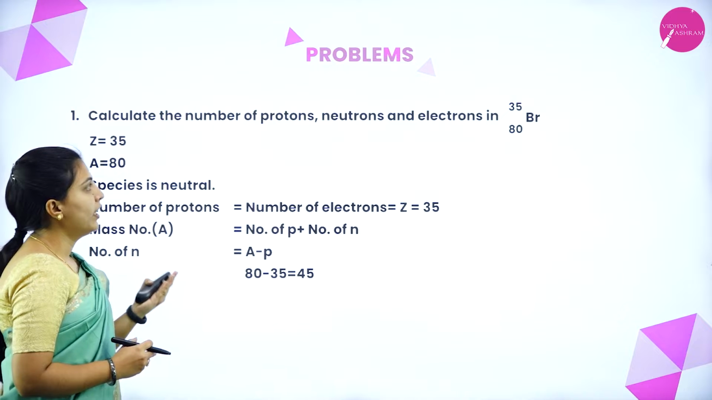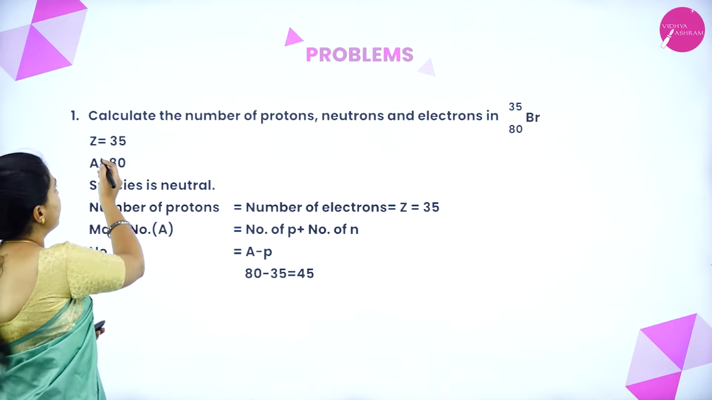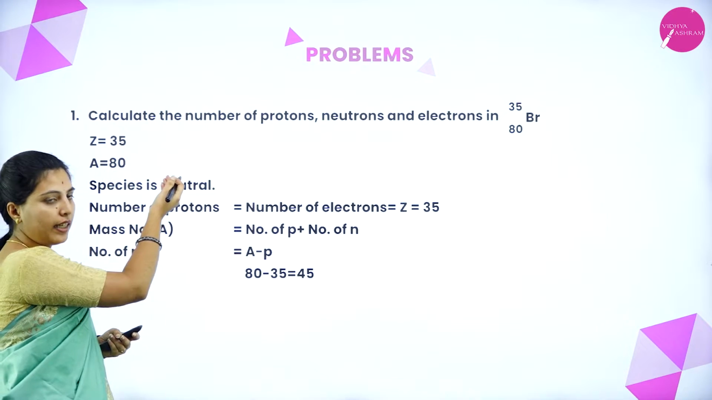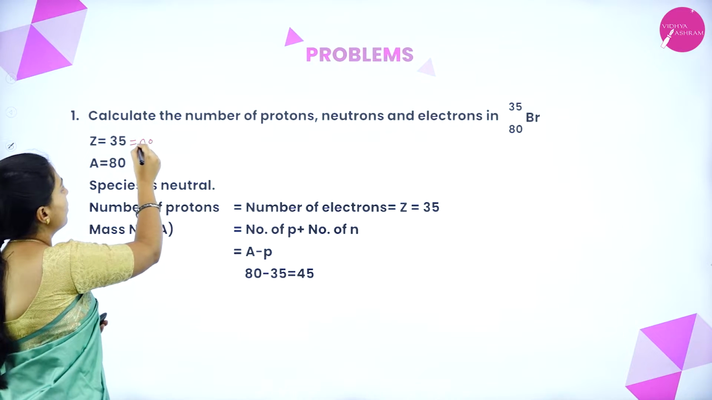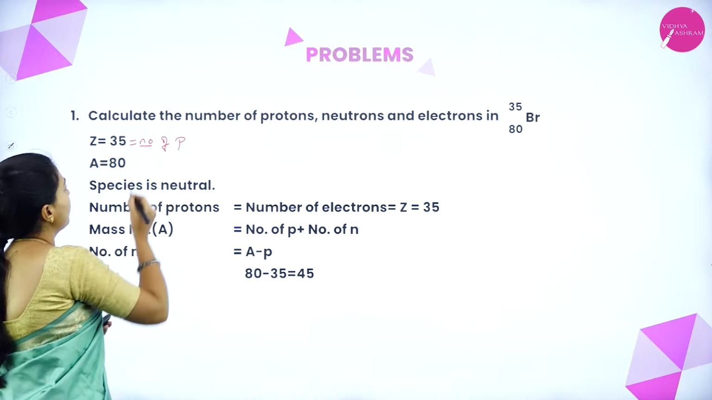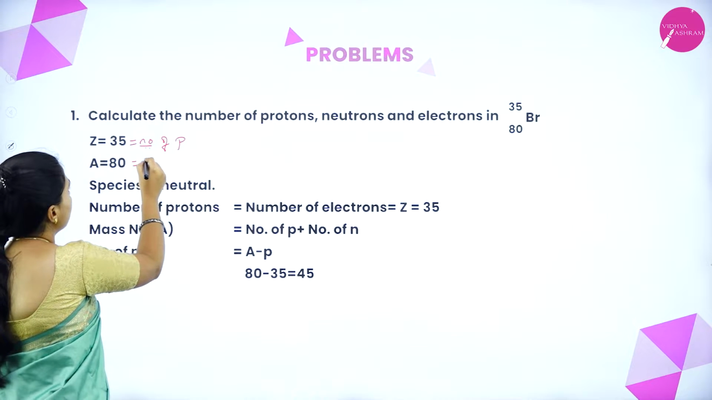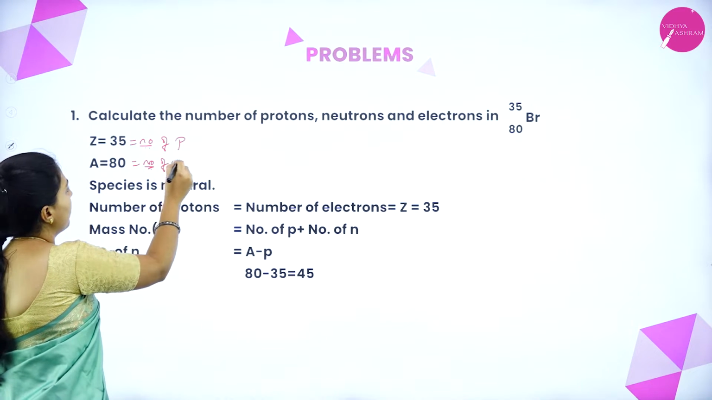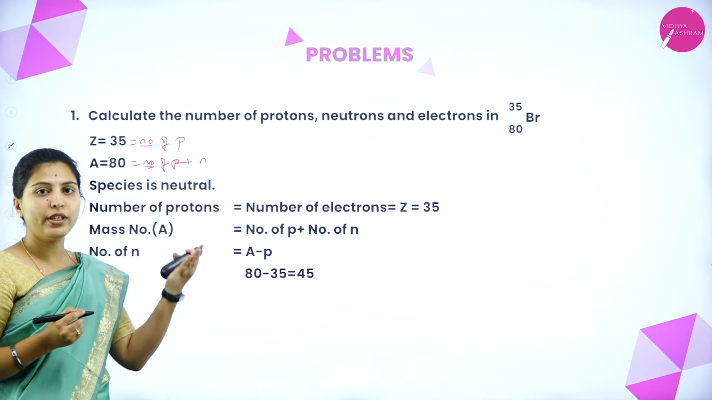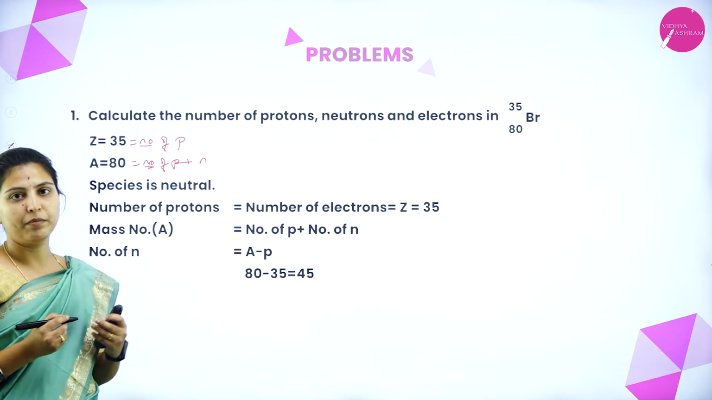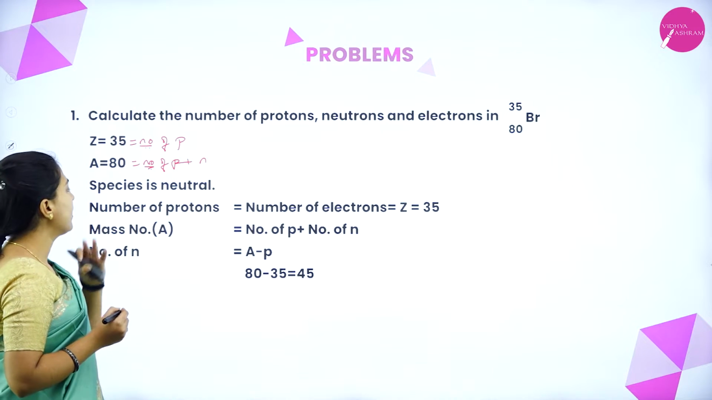Calculate the number of protons, neutrons and electrons in the given atom. So, we have Z equals 35, atomic number 35, mass number 80. Atomic number means number of protons, and atomic mass is number of protons plus neutrons. Since the species is neutral, neutral means we don't have any charges on the atom, that is negative charge or positive charge. So, the species is neutral.